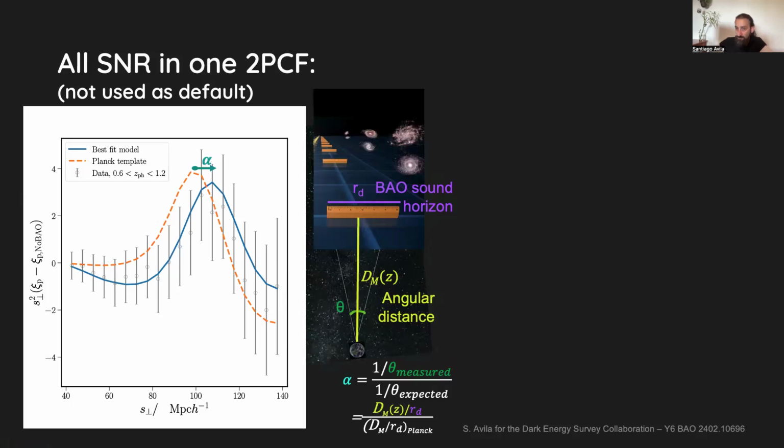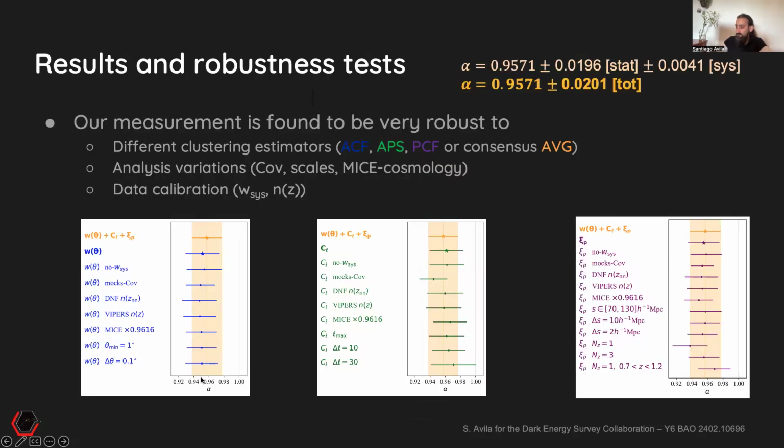You put everything together in one single correlation function, then you see by eye already this peak of the BAO, and you see also by eye this deviation from the Planck template. This is a 4% deviation. As you can see here, we are at 0.96 more or less, and 1 would be the Planck-LCDM reference, which is the assumed cosmology in the template. And we checked that our measurement is very robust. We added some systematic error, but it is mostly dominated by statistics.